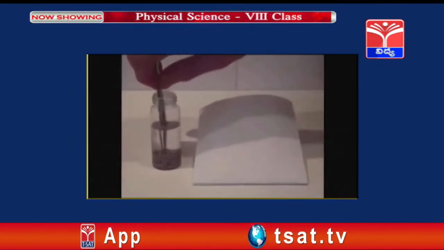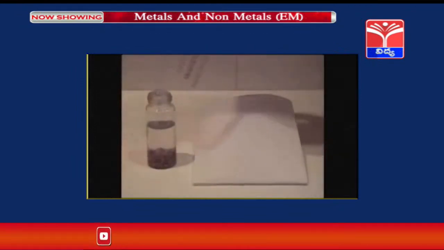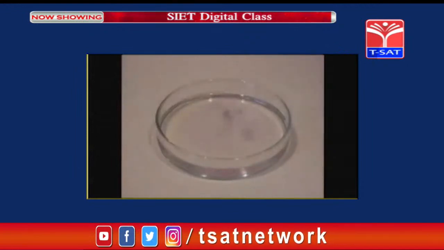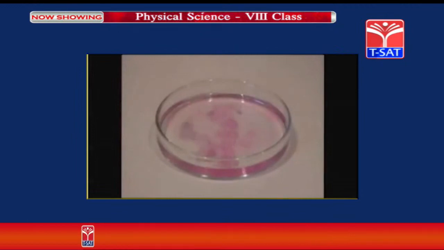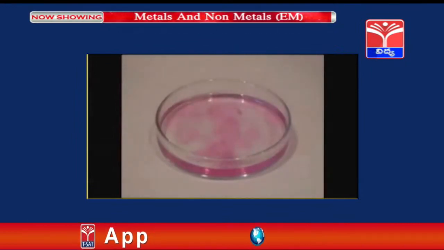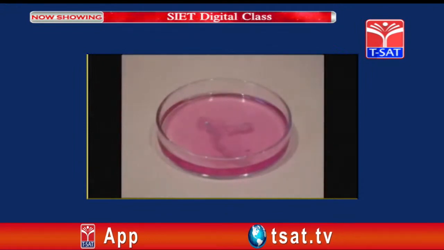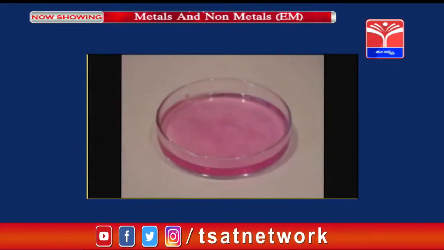Now with the help of tongs, slowly remove that sodium, put it on a filter paper, then put it in the water. What happens? See here, the water is changing color and the metal is moving here and there, making a hissing sound. It is reacting. That means metals react with water. So by this experiment we can say that metals react with water.